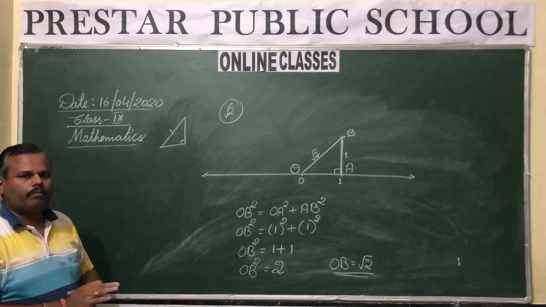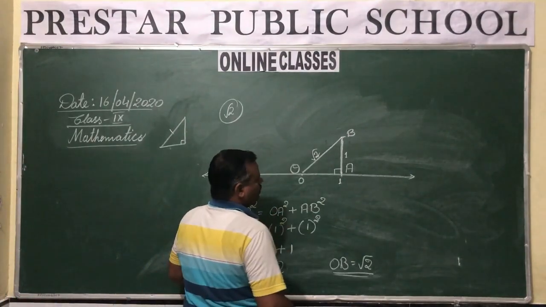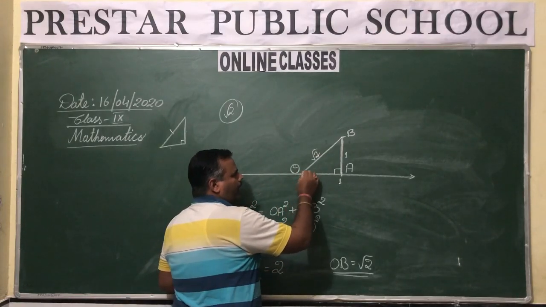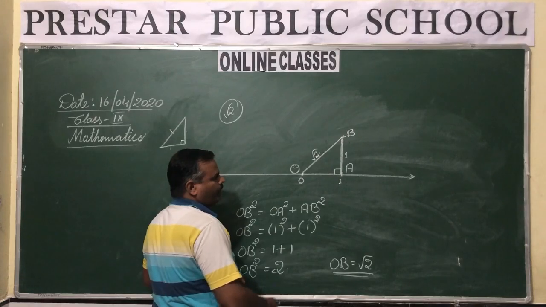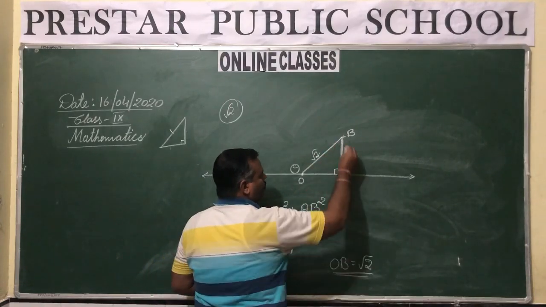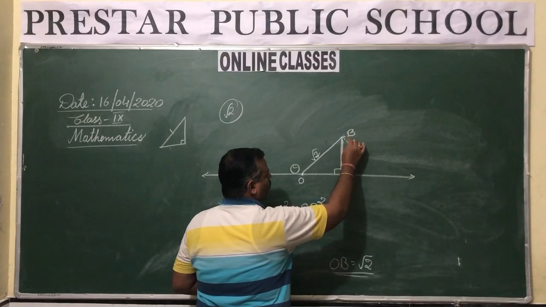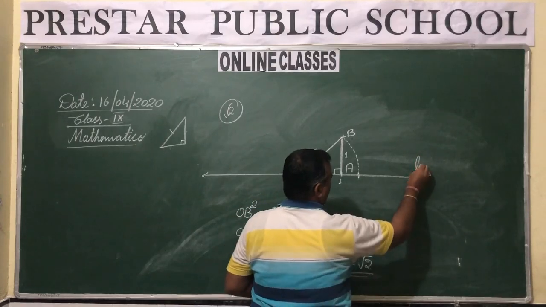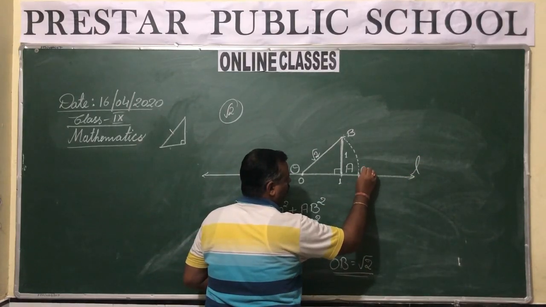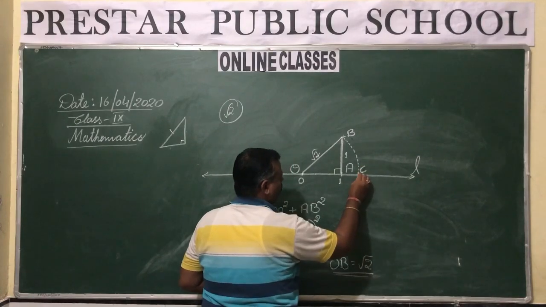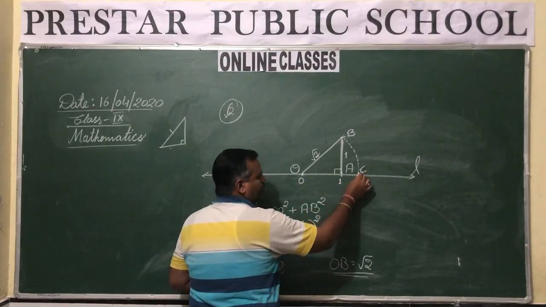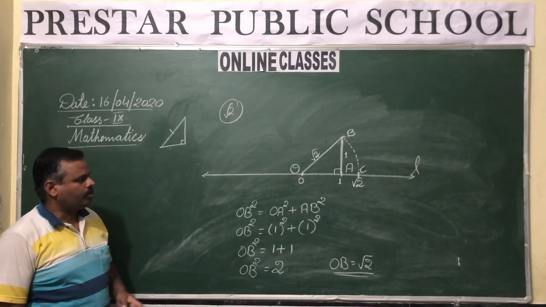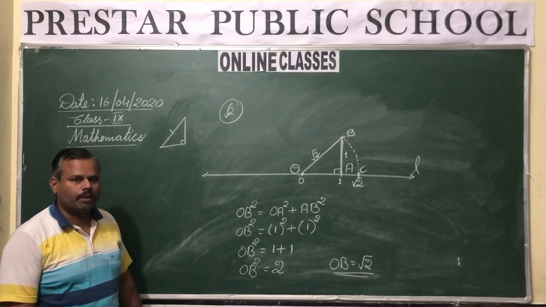After doing this much, take your compass and place it at point O, taking O as the center and OB as the radius. From here, you are going to draw an arc which intersects the line L, say at point C. So this point C represents under root 2 on the number line. This is how you can locate under root 2 on a number line.